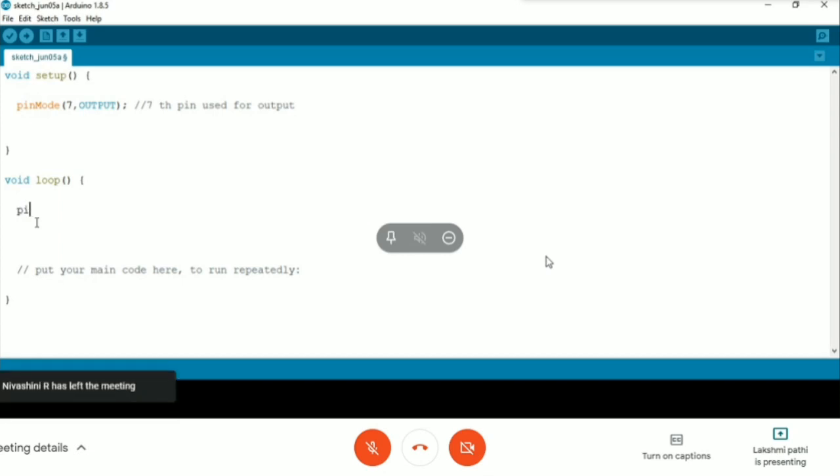For that I have to write to my pin. What is writing to my pin? I have to control my pin. So the statement for that is digitalWrite.